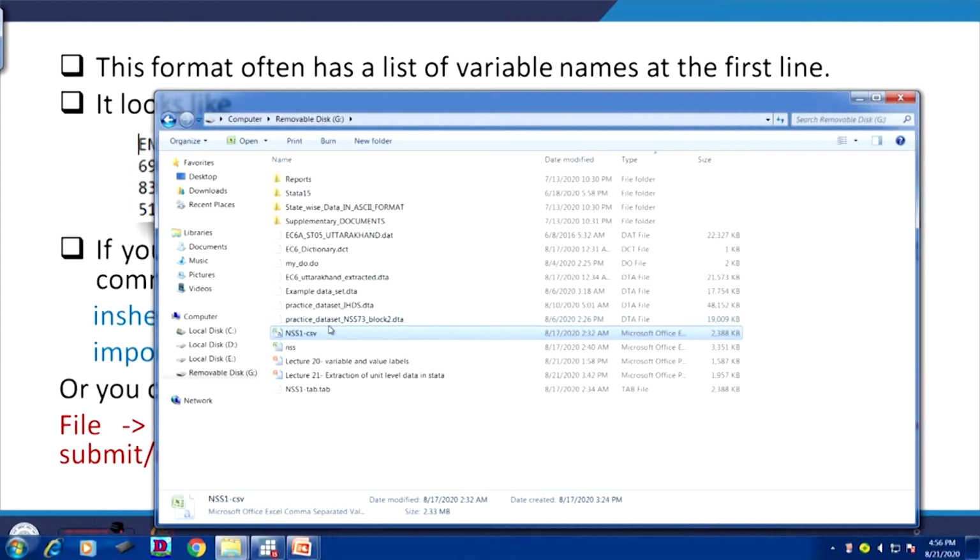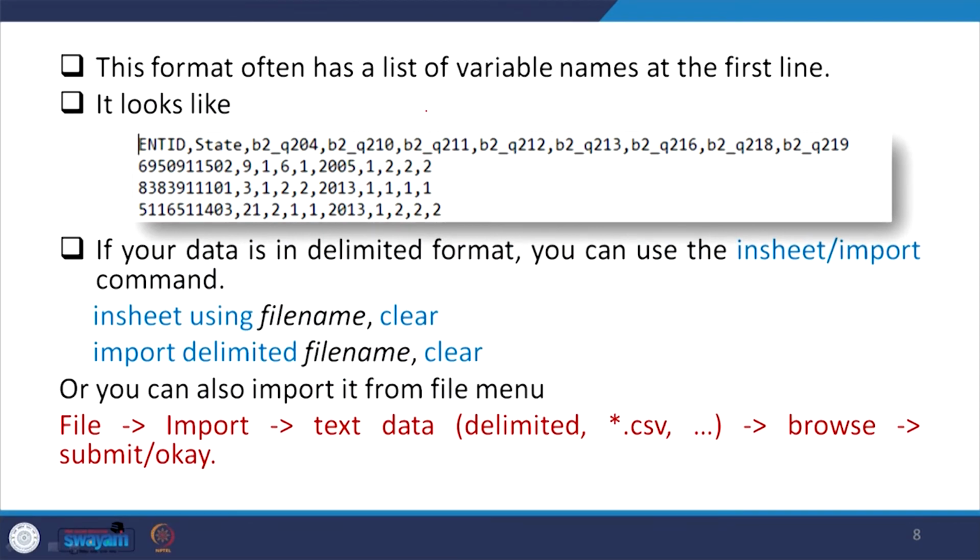Our data here, as I showed you a couple of minutes back, is named NSS1 hyphen CSV. Now I need the path of that. It is in the G drive, and I have to use that in my command for a better extraction. Now this is what I will do: I will copy this or type insheet using, then the file name, which I have already just shown you.